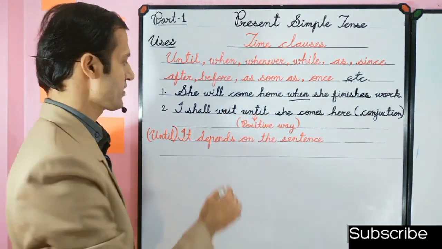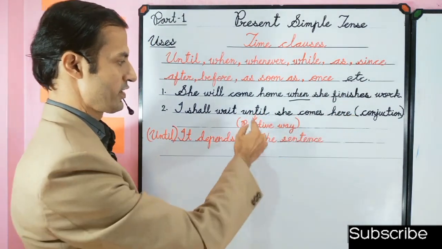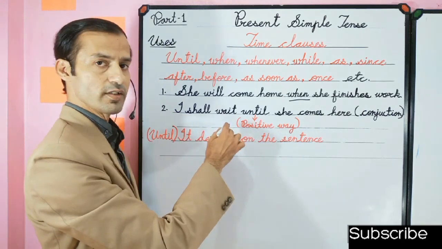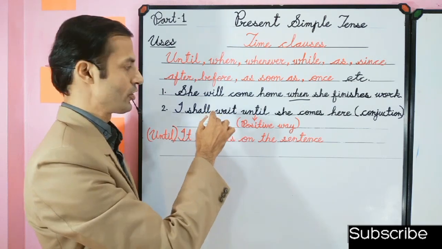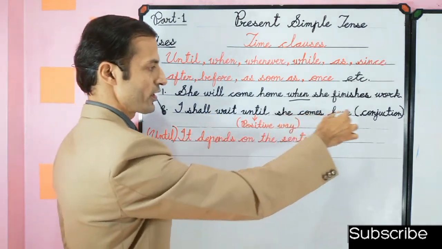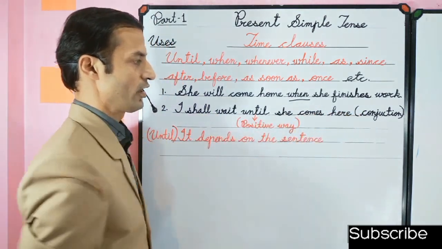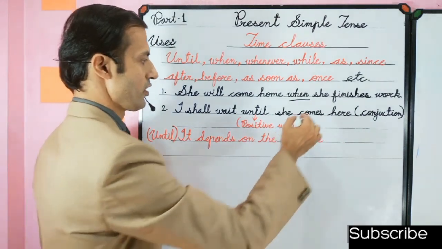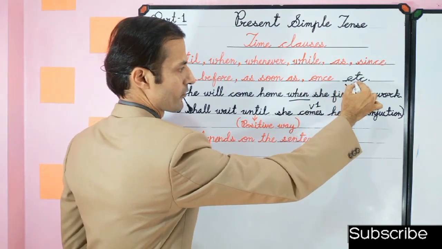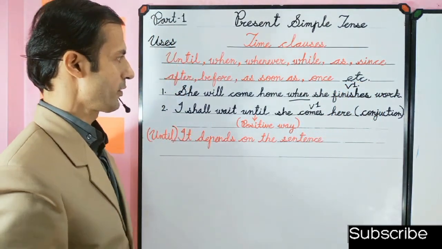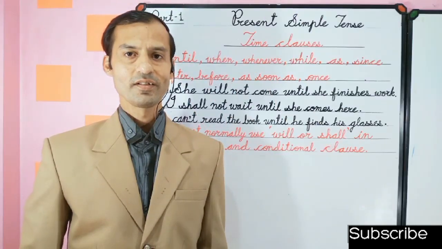And here we see the second sentence: I shall wait until she comes here. So this is the positive way, because in the main clause we have not added not, because this is not in the negative form. So it would be considered in the positive way. So I shall wait until she comes here, and we have used the first form of the verb. We always use the first form of the verb to make the time clauses. And this is the time clause.